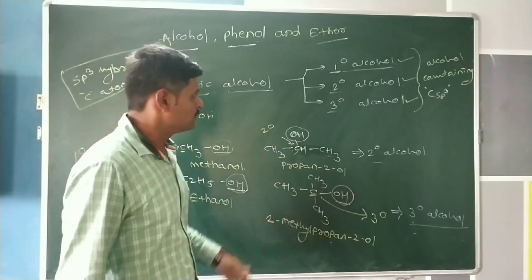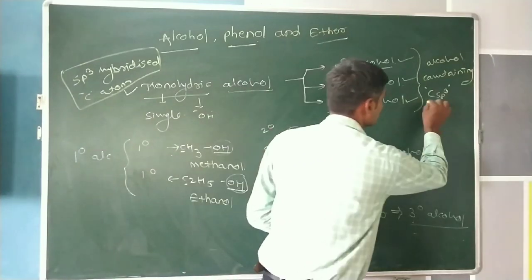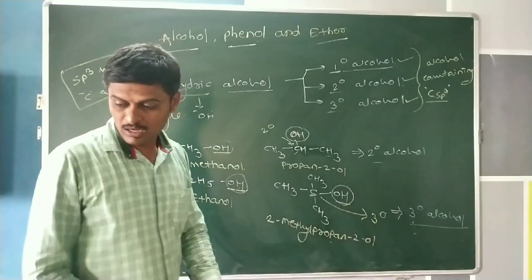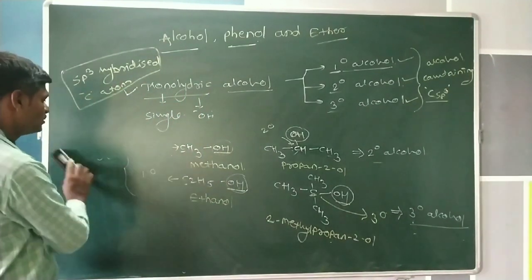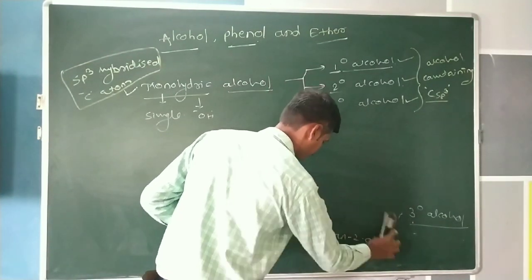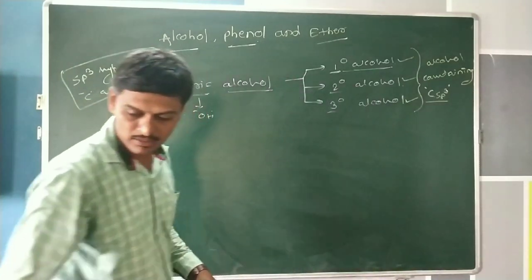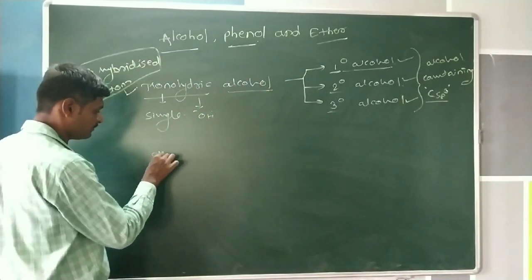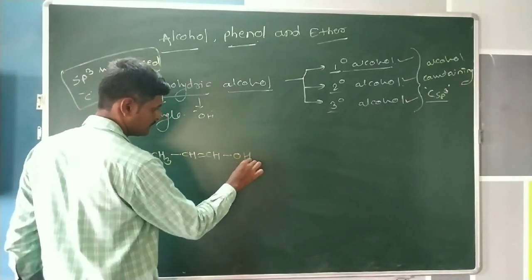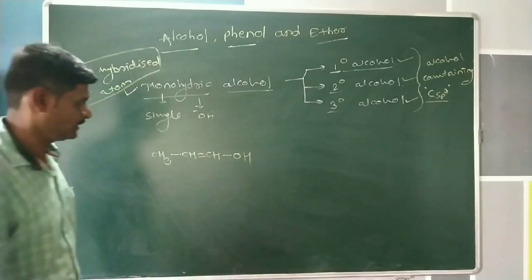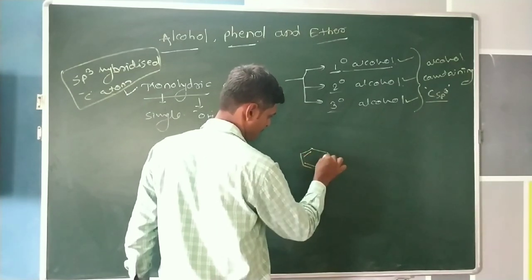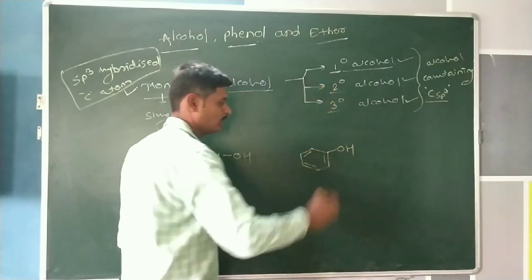But all alcohols are not only on sp3 hybridized carbon atoms; some hydroxy groups are attached to the sp2 hybridized carbon atom. That means some alcohols are attached to the doubly bonded carbon atom. This is one type of alcohol. Then this is another type of alcohol.